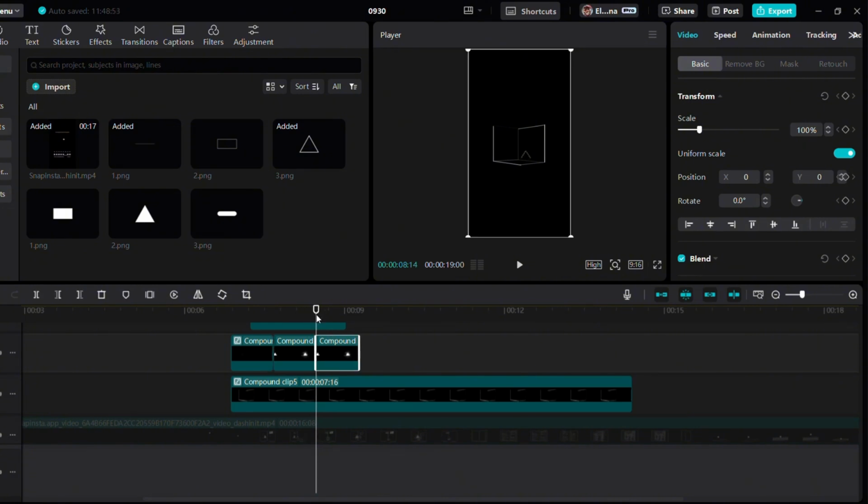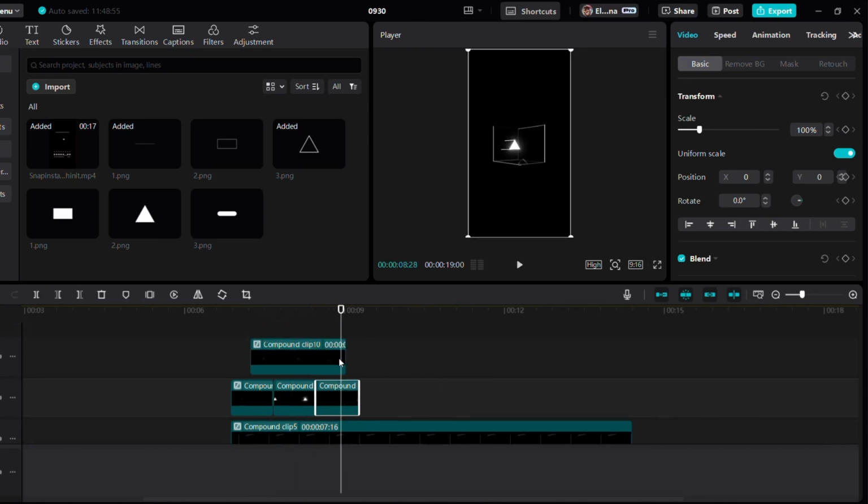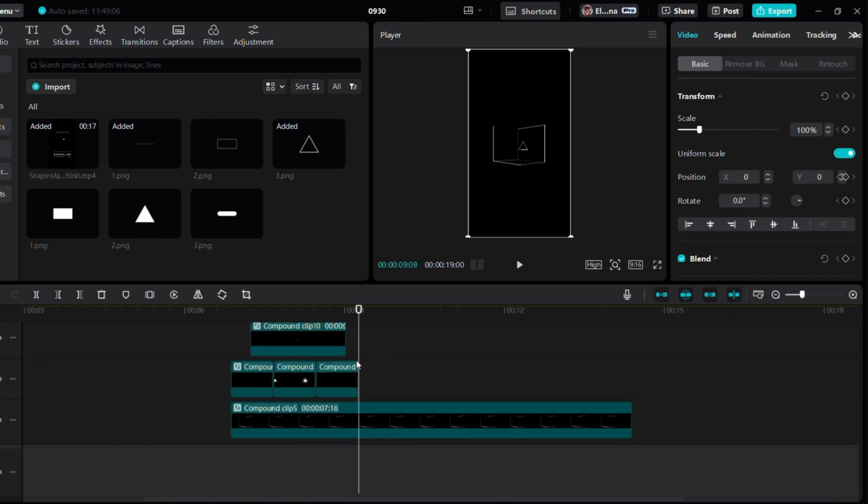And place the triangle stroke layer accordingly. This will ensure that the visuals align perfectly with the animations we've created. Let's keep everything looking sharp and dynamic.